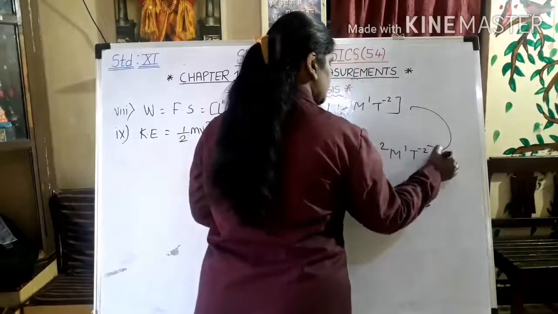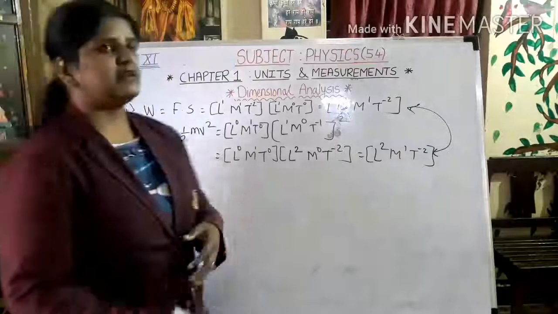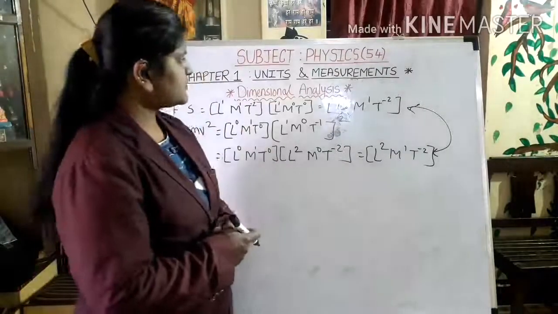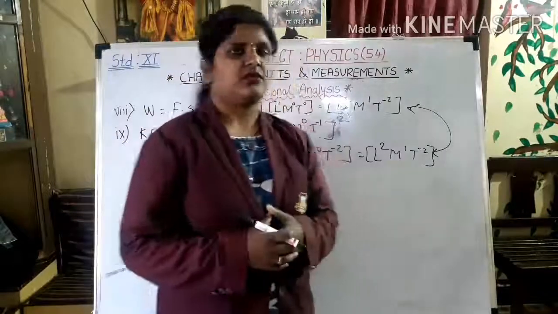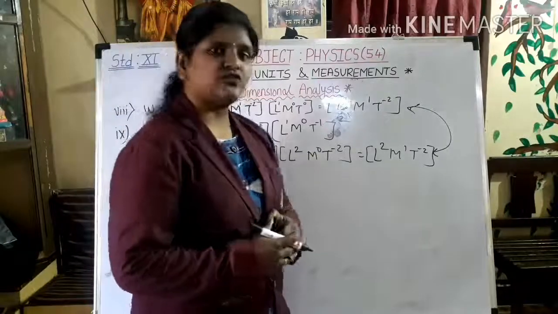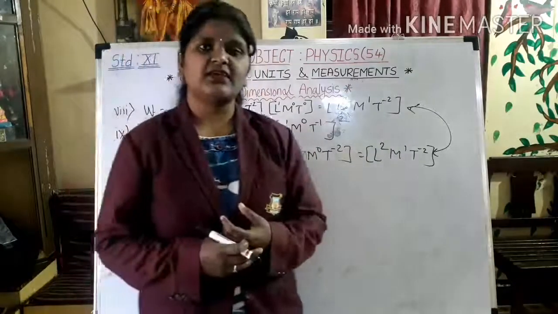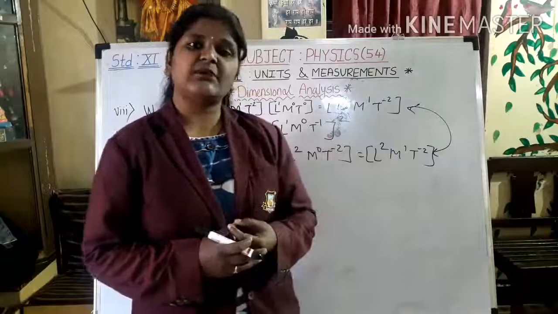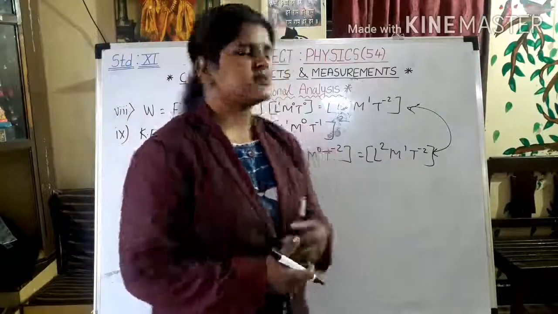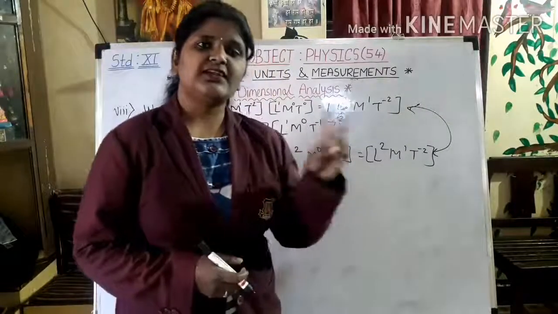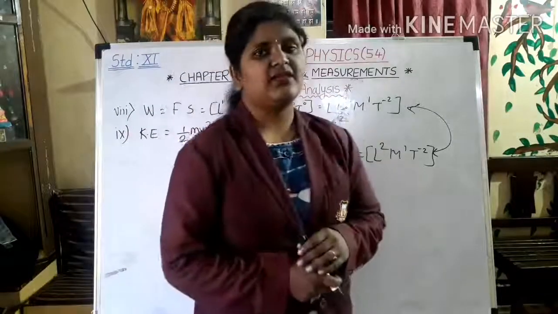So, can you observe both of them? Dimensions for work done and dimensions for kinetic energy. What do you observe? Both are same. So, both the physical quantities are dimensionally equal, which is L2, M1, T raised to minus 2. What is the unit of both of them? It is joule. So, this question can be asked in the exam, like which physical quantity has same dimension as energy, or which physical quantity has same dimensions as work done. What is that? Work done and energy are having same dimensions. What is that? L2, M1, T raised to minus 2.